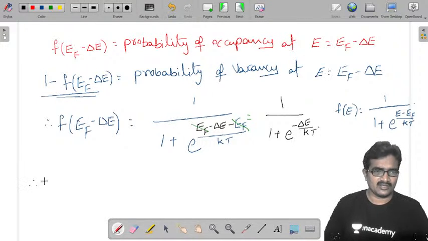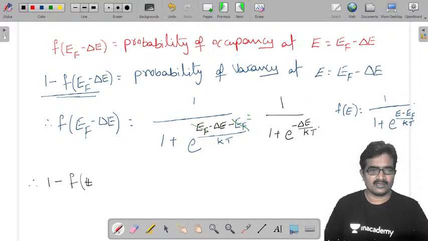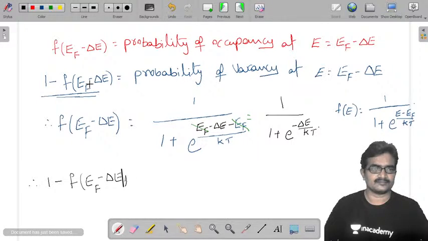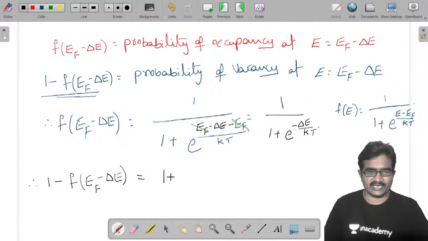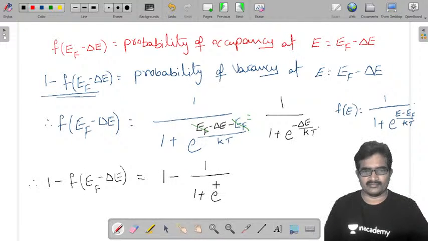Therefore, 1 minus f of EF minus delta E equals 1 minus this value, 1 by 1 plus e power minus delta E by kT.